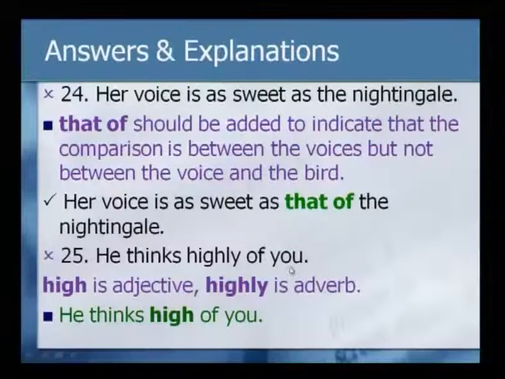He thinks highly of you. Now, high is an adjective, highly is an adverb. So, when you have to use an adjective, use the adjective, not an adverb. So, the correct one is: he thinks high of you. That is the correct form. Let us go to the next one.